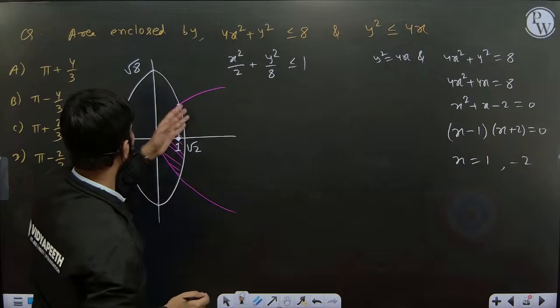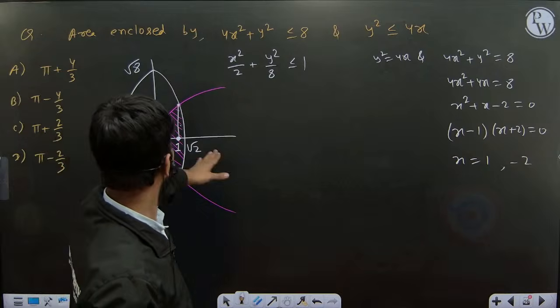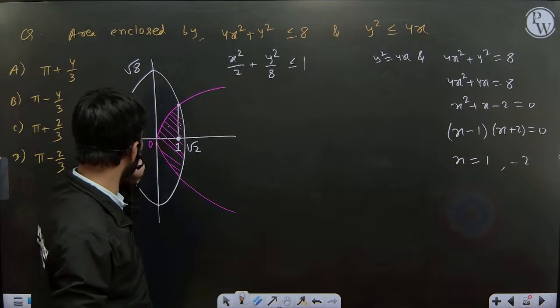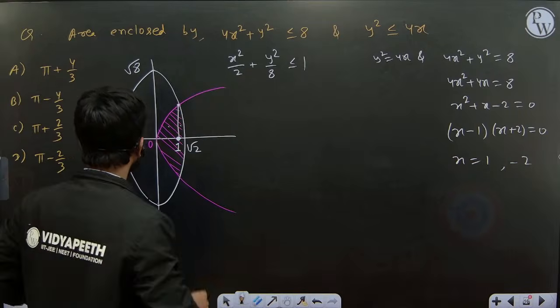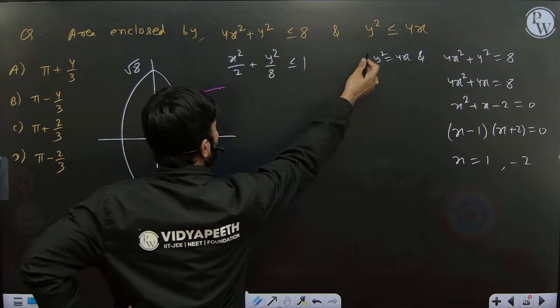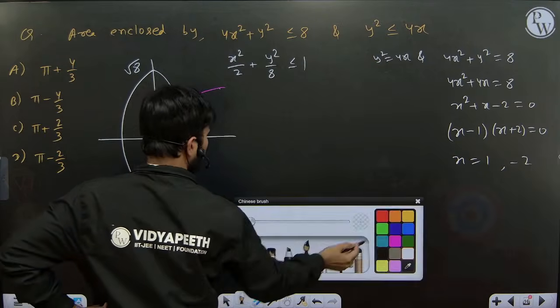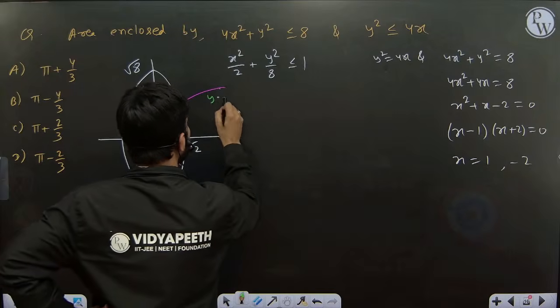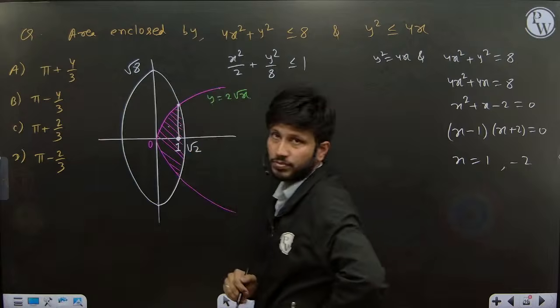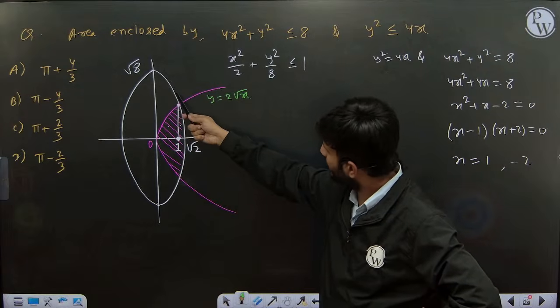We can find y from there, but y is not required. So we'll break our integration in two parts, 0 to 1 and 1 to root 2. Of these two curves, from 0 to 1 we have this curve, y square equal to 4x. So y is equal to under root 4x, that is 2 root x. Now you need the other curve equation.